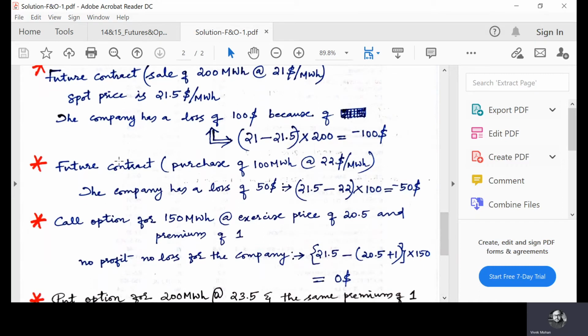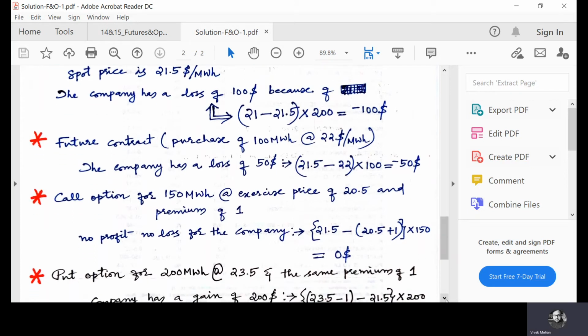Now, another future contract for the purchase of 100 megawatt hours at $22 per megawatt hour. This is the strike price, but you know that the spot price is 21.5. So again, the company has a loss because the amount is 100. Spot price minus strike price into 100 gives minus $50. That is a $50 loss.